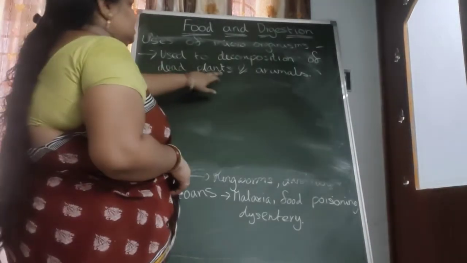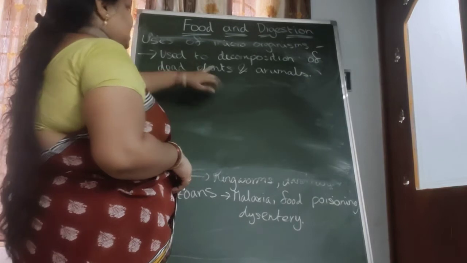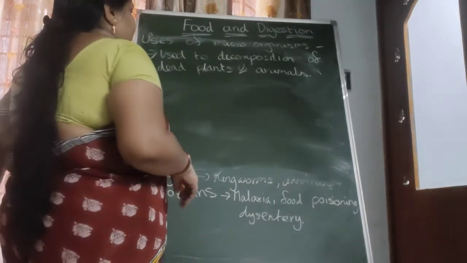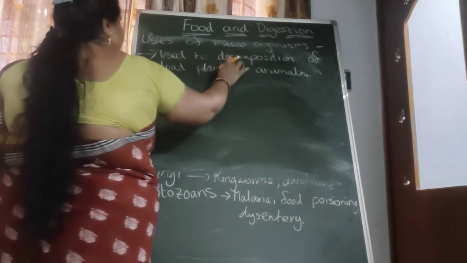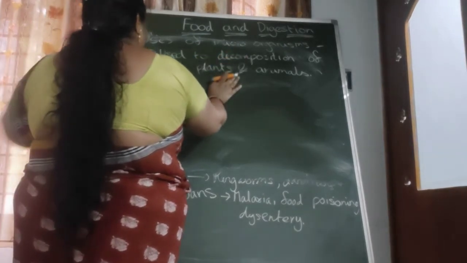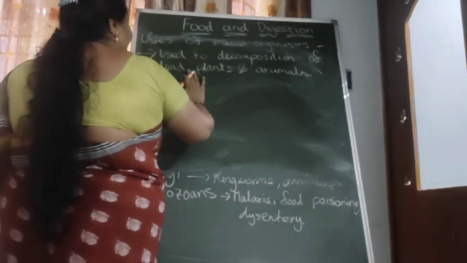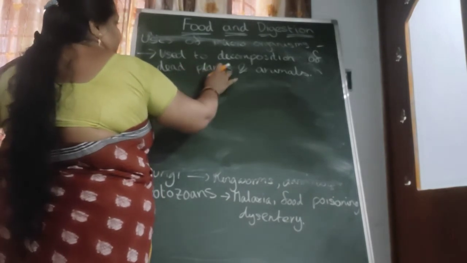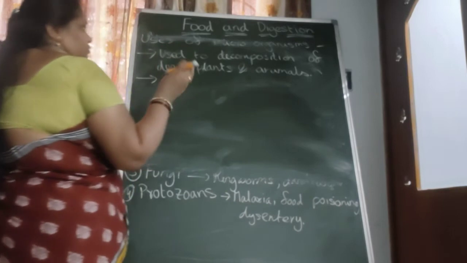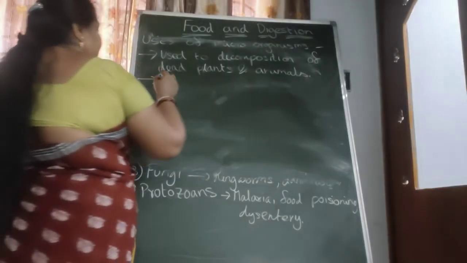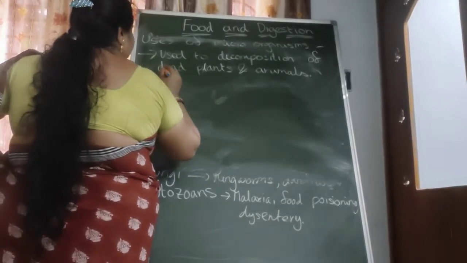The dead plants and animals keep on like that. Okay. This is a very useful process on our earth. After decomposition, these dead plants and animals are converted into manure, which is a help to our agriculture.